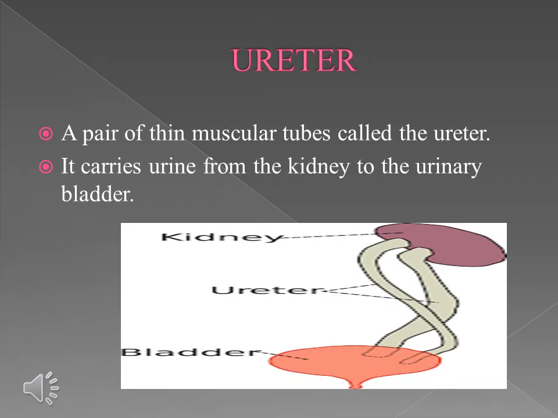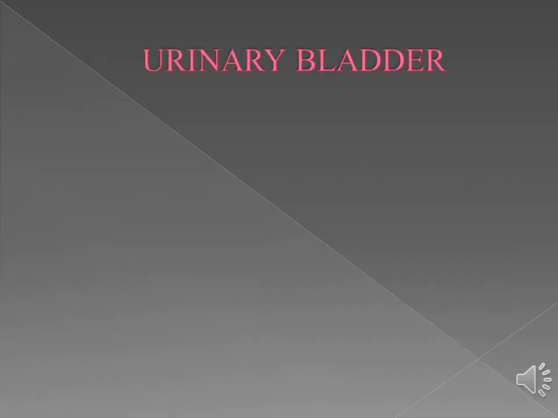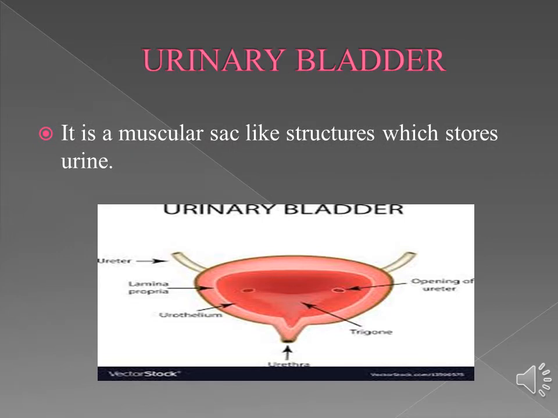The next one is ureter. A pair of thin muscular tubes called the ureter comes out of each kidney, extending from the renal pelvis. It carries urine from the kidney to the urinary bladder. The next topic is urinary bladder. It is a muscular sac-like structure which stores urine. The urinary bladder is emptied by the act of urination.